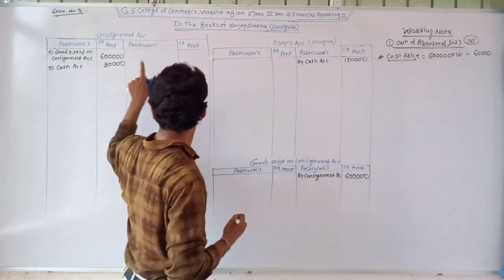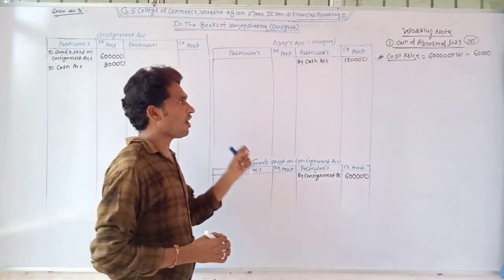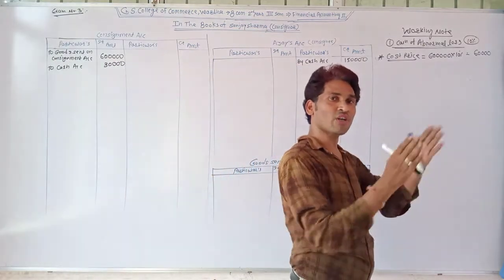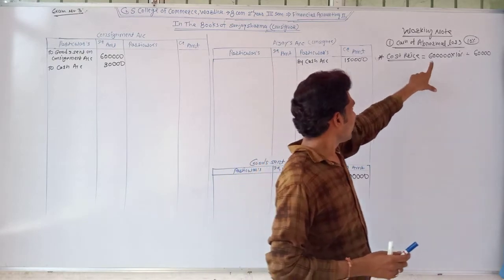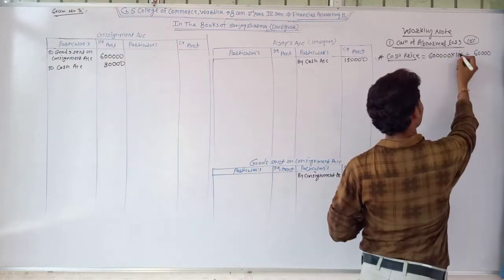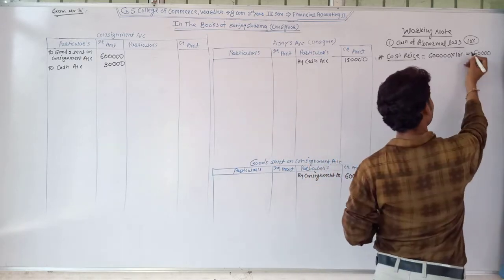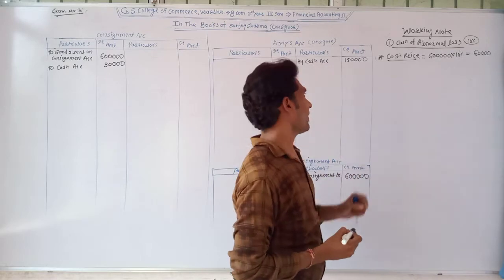It means we have lost 10% goods, so 10% of the total cost price means rupees 60,000. This is just cost price.